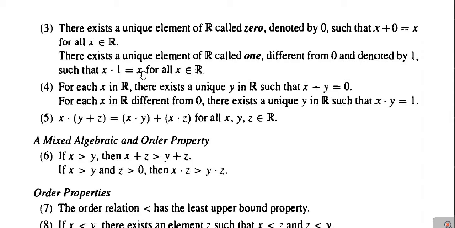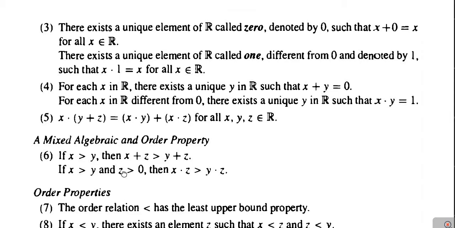Now the next one is a mixed algebraic and order property. Only one mixed algebraic and order property, and that is property number 6, which is: if x is greater than y, then x plus z is greater than y plus z. And if x is greater than y and z is greater than 0, then x into z is greater than y into z. Okay, so this is the mixed algebraic and order property. In this one we have used the algebraic properties of addition and multiplication, and obviously the order relationship is greater than, or sometimes it is denoted by less than. So this is that mixed algebraic and order property.